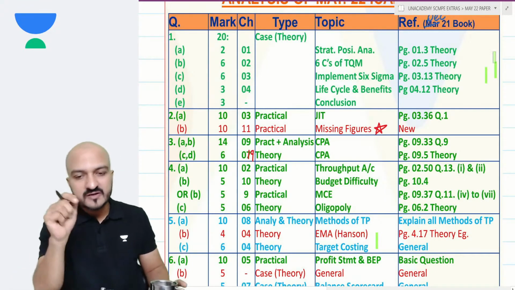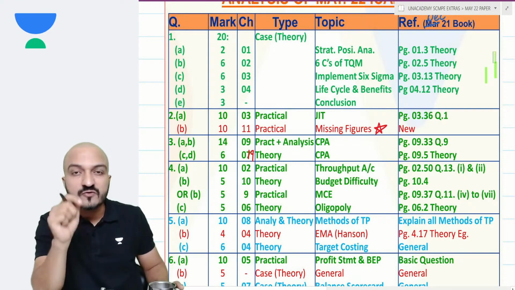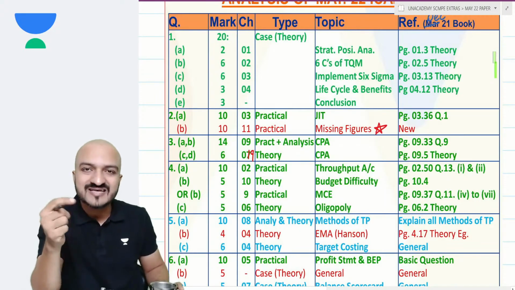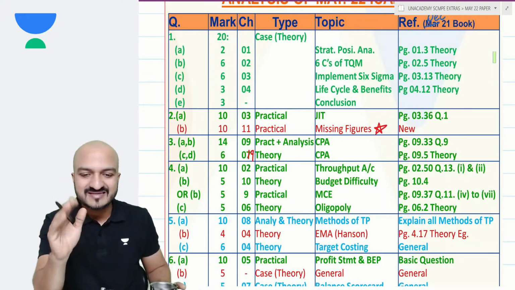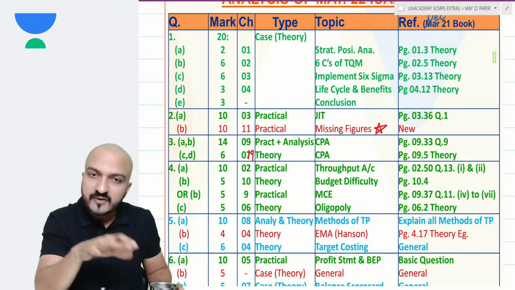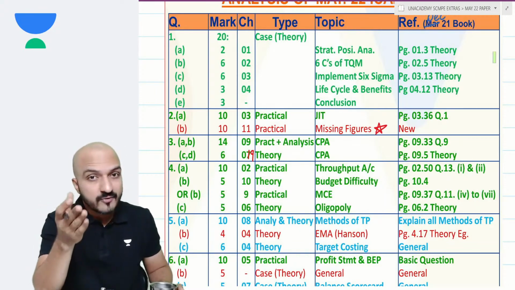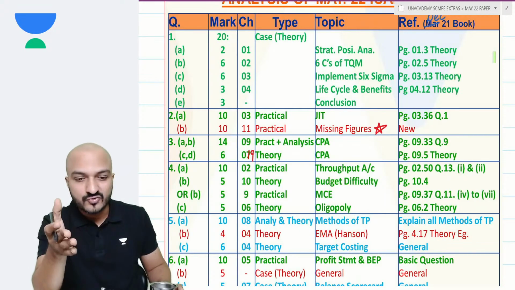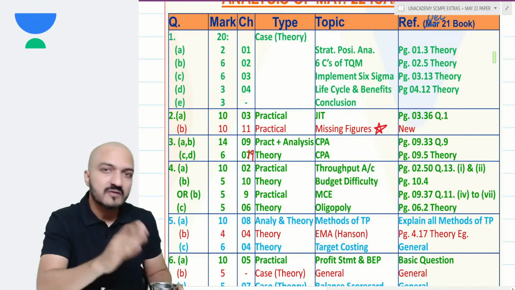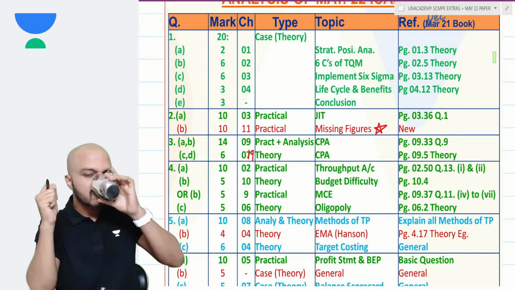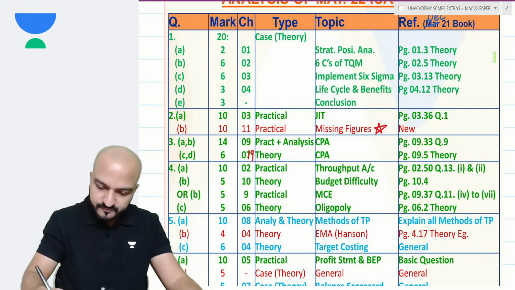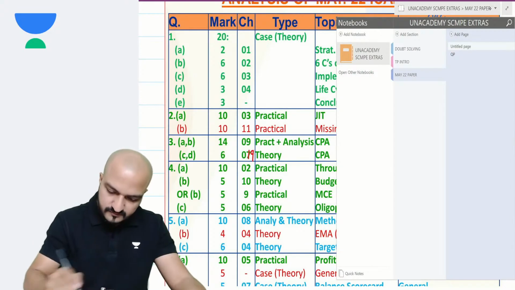Not an issue, but this paper discussion is very, very useful for those who are going to give exams in November 22. So for all of you who still have exams upcoming, such paper discussions are very useful because your exams are not yet over. You need to analyze these papers so that you can prepare better for the next papers, right? Okay, then let's start off with the discussion.